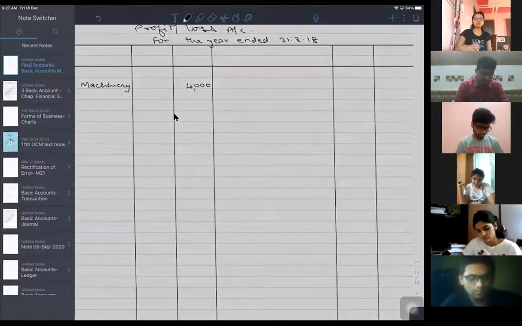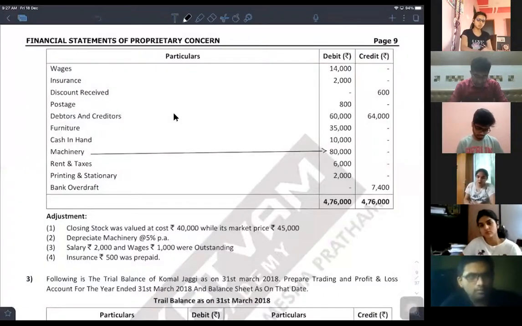Next, salary of 2,000 and wages of 1,000 were outstanding. Now salaries is an indirect expense and wages is a direct expense. Therefore wages will be presented in the trading account, whereas salaries will be presented in the profit and loss account, or not.